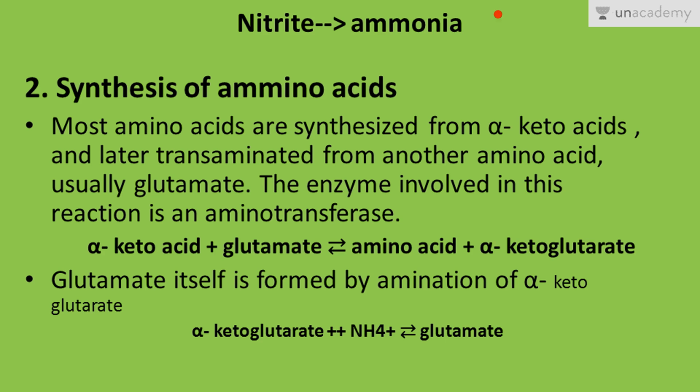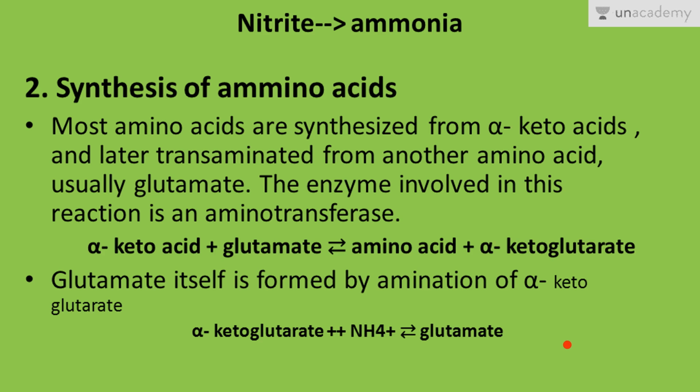As the ammonia is formed, this ammonia reacts with alpha ketoglutarate, or we can also say alpha ketoglutaric acid, and forms glutamate, or we can say glutamic acid, and aspartic acid is also formed.